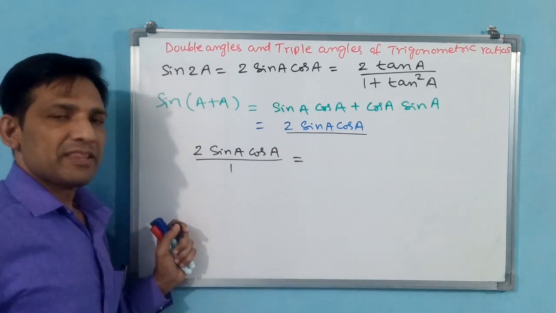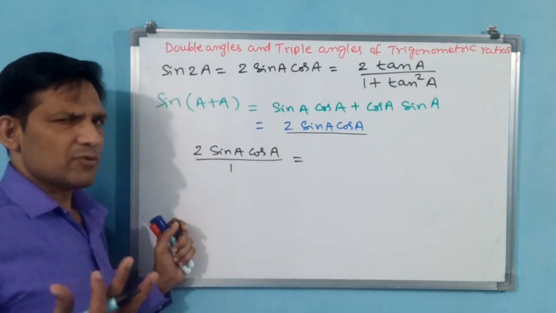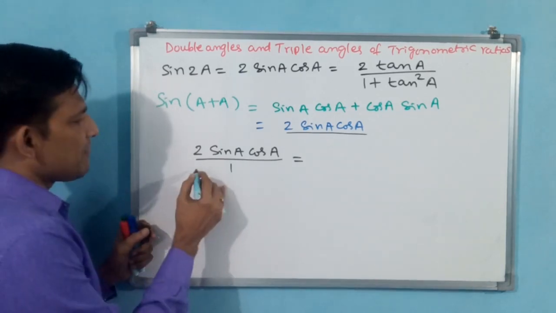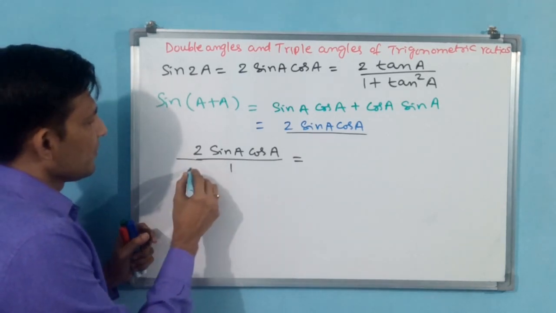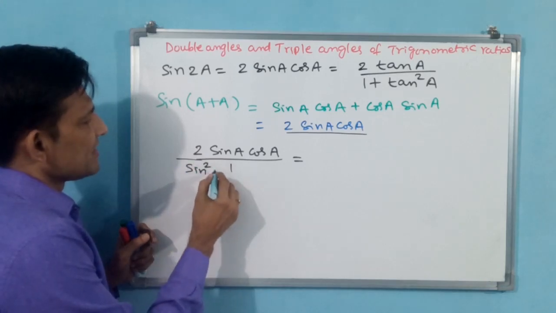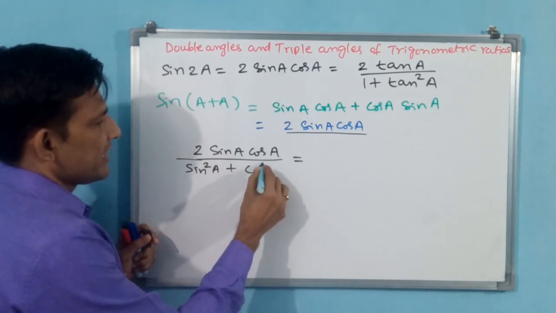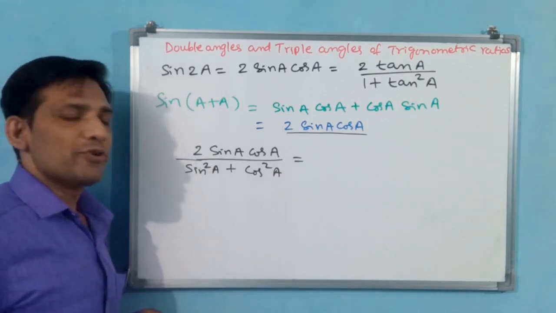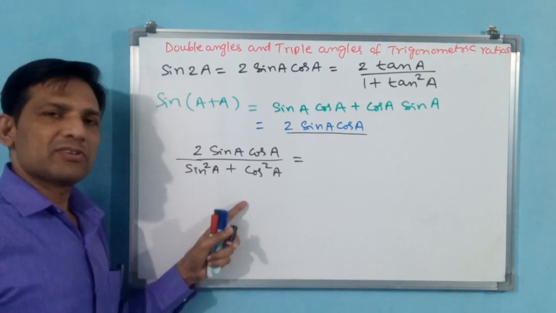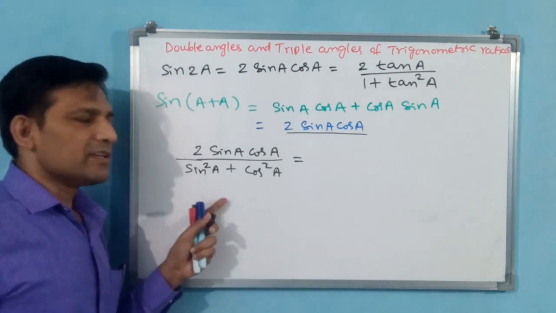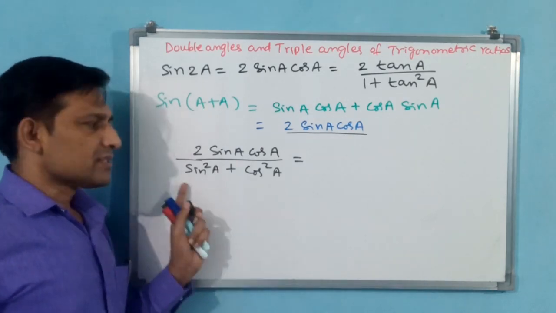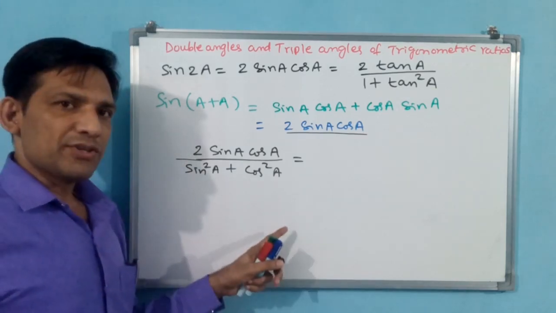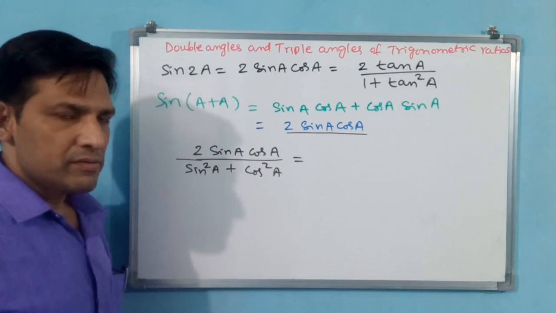I am dividing it by 1, it is not going to change any value. But rather than 1, I am writing sin square a plus cos square a. Again, are you going to change the value? No. Why? Because sin square theta plus cos square theta is equal to 1. So sin square a plus cos square a is equal to 1. Then dividing by 1, there is no change of value.